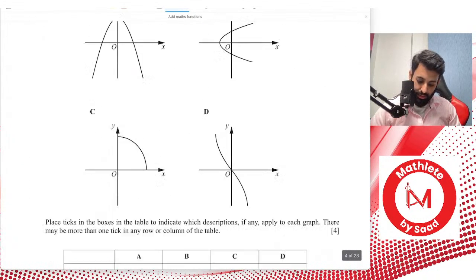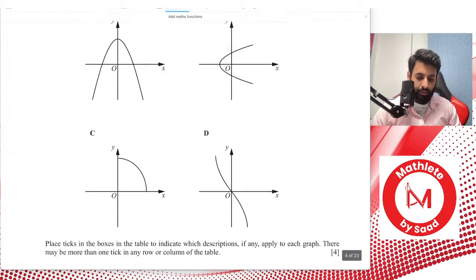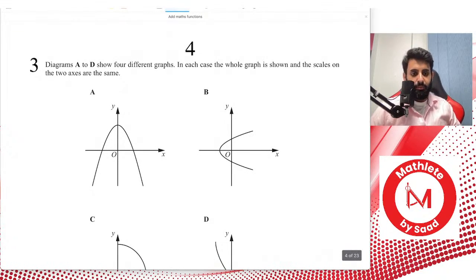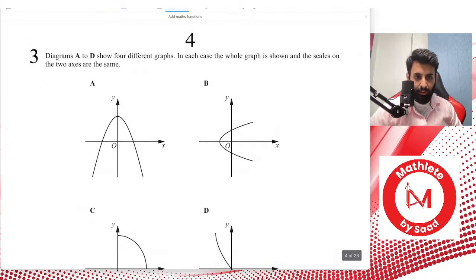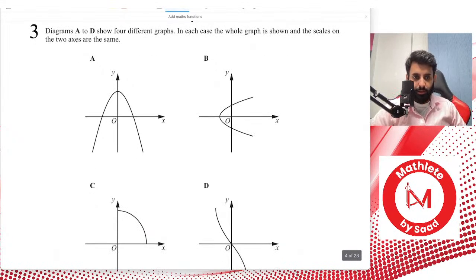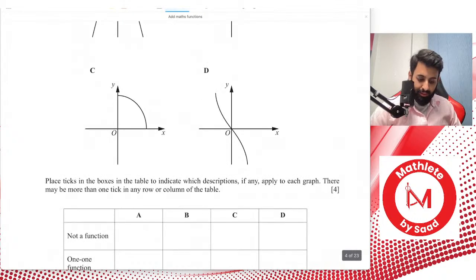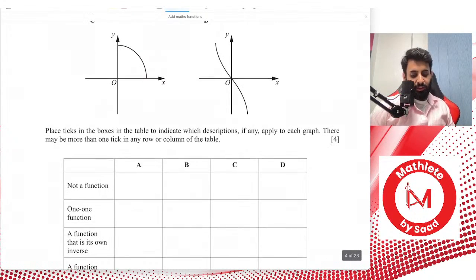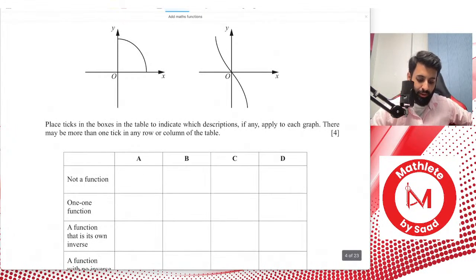Okay, so here's another question. This is an interesting question. This is from May/June 2018, paper 1, variant 1, paper 11 basically. It says the diagrams A to D show 4 different graphs. In each case, the whole graph is shown and the scales on the 2 axes are the same. Yes, this video will be uploaded, so don't worry about that. Place a tick in the boxes in the table to indicate which descriptions, if any, apply to each graph. There may be more than one tick in any row or column of the table.